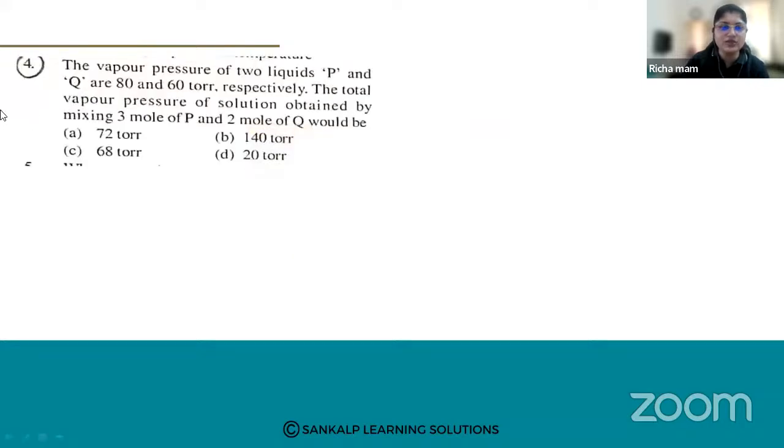So this is the next question. The vapor pressures of two liquids are given. Two liquids are given, P and Q, and their vapor pressures are given. The vapor pressure of P is 80 torr, and that of Q is 60 torr.